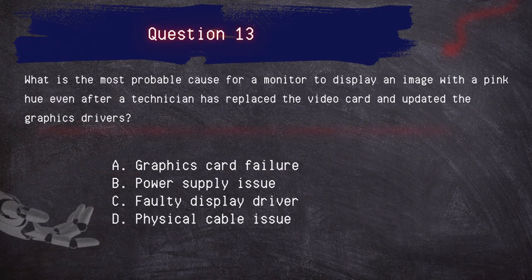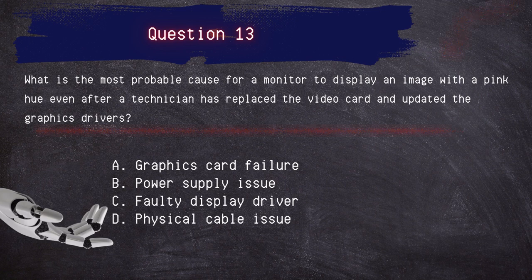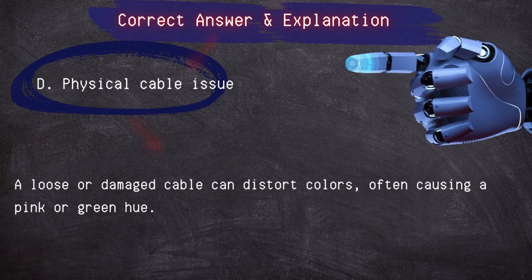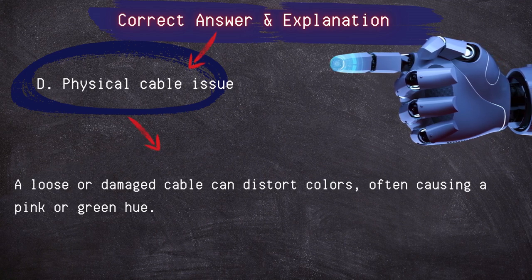Question 13. What is the most probable cause for a monitor to display an issue with a pink hue even after a technician has replaced a video card and updated the graphics driver? Graphic card failure, power supply issue, faulty display driver, physical cable issue. Answer: a physical cable issue. A loose or damaged cable can distort colors, often causing a pink or green hue.